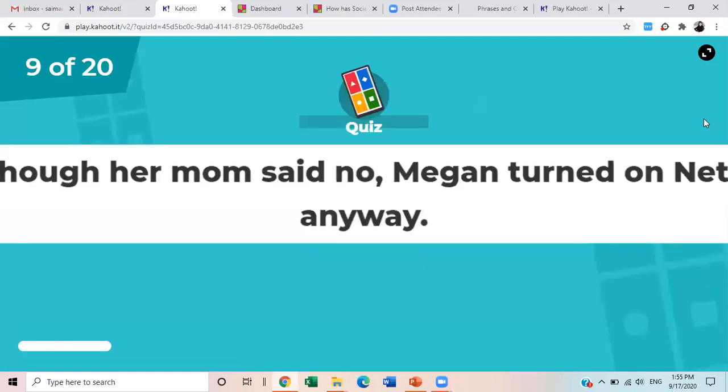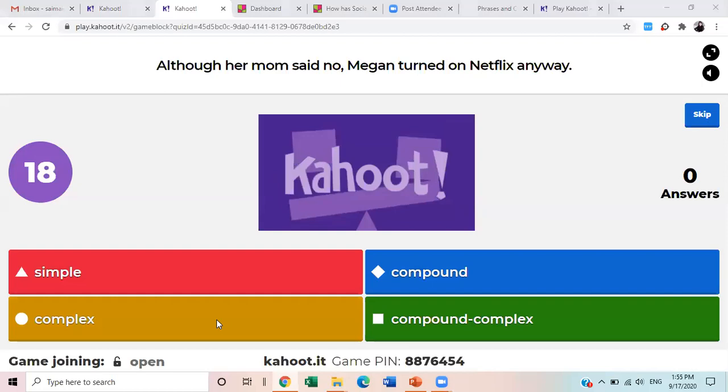Although her mom said no, Megan turned on Netflix anyway. Although her mom said no. So let's see how you identify it as per your understanding. Is this simple, compound, or complex?